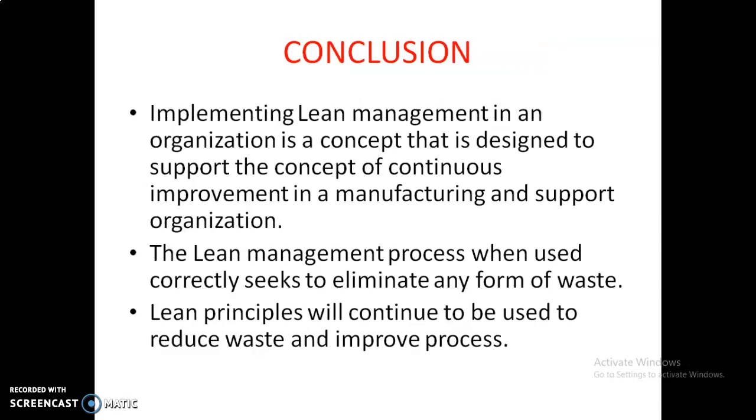Conclusion: implementing lean management in an organization is a concept designed to support continuous improvement in a manufacturing and support organization. It is a systematic approach, and we can easily implement lean at our end through continuous improvement. The lean management process, when used correctly, seeks to eliminate any form of waste. There are basically seven types of waste.